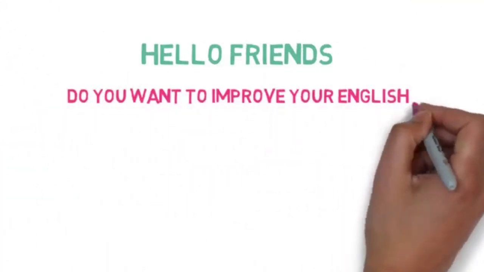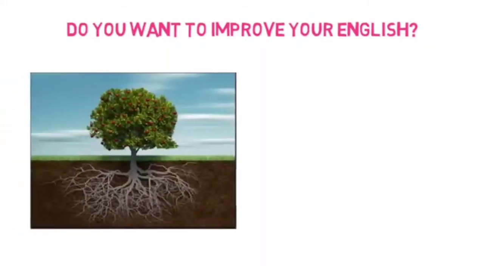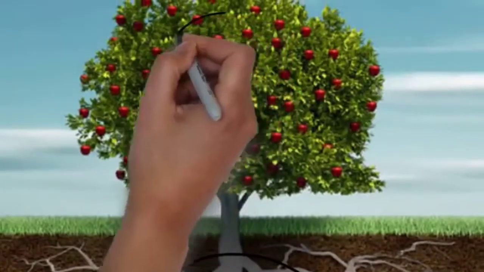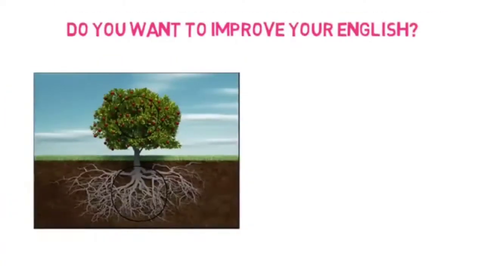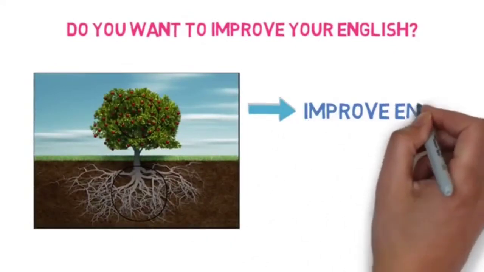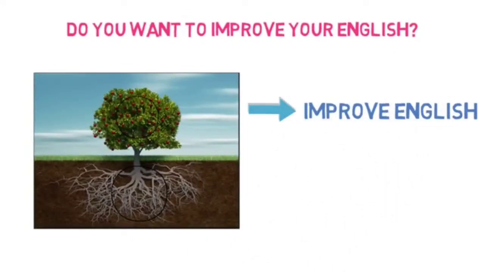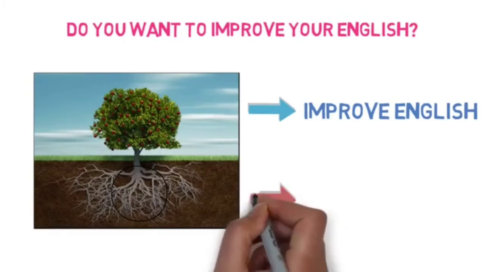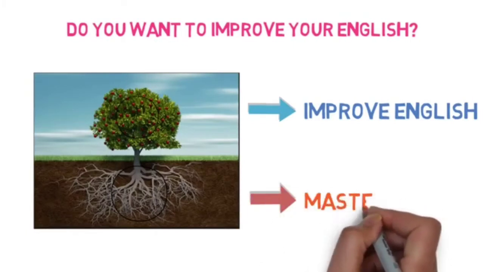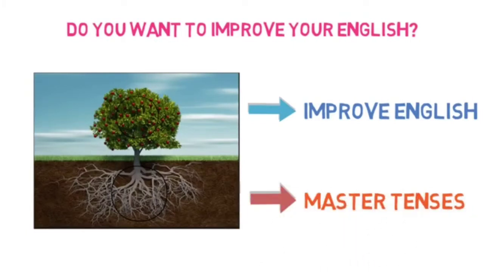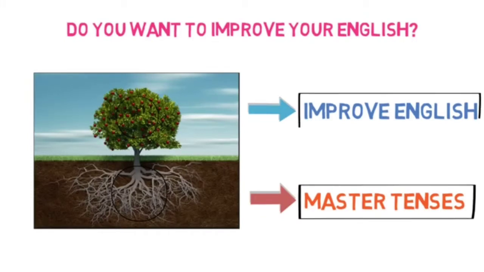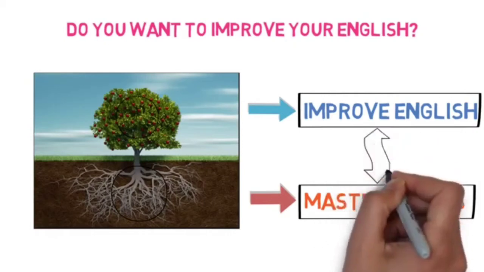Hello friends. Hello children. Do you want to improve your English? We all know that we need to improve our roots to get good fruits. Children, to get good fruits of English, we are now going to learn the root of English. Yes. That is, we are going to learn tenses today. These are the main fundamental pillars for both speaking and writing correct English. You must learn that properly.